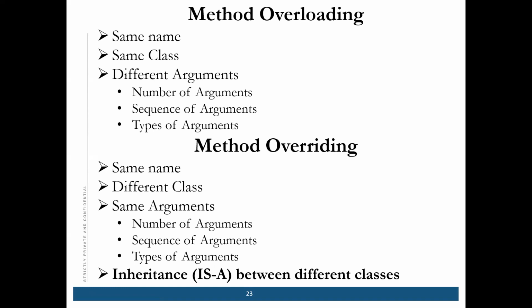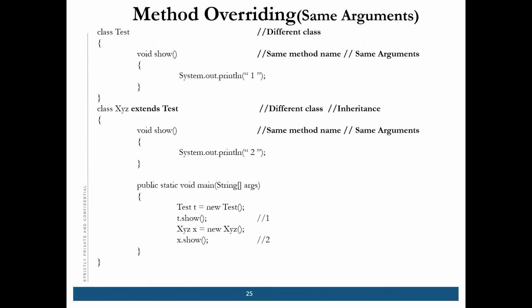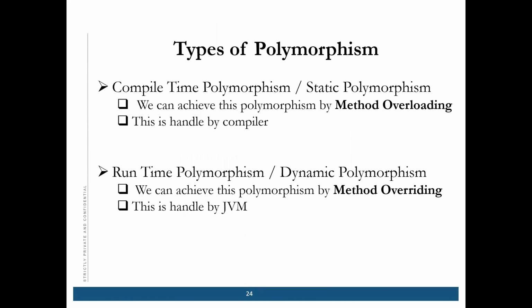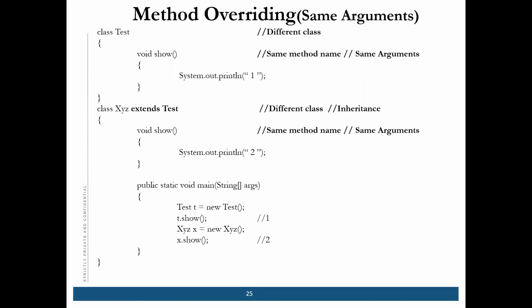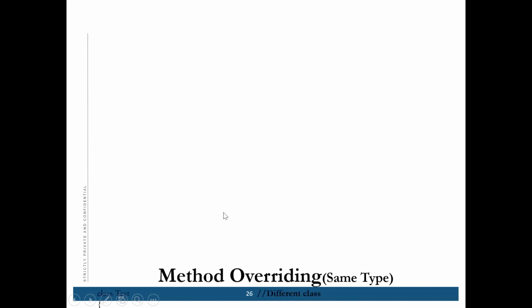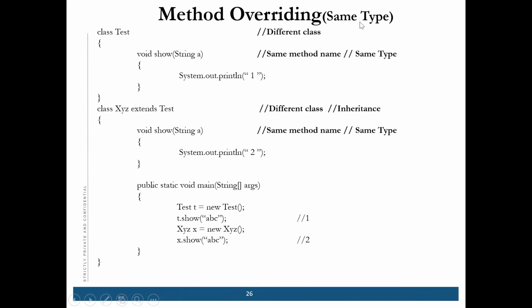Clear? Yes. Okay. So now we can override with the same argument. Same argument. Same type. This was the same argument and same type.